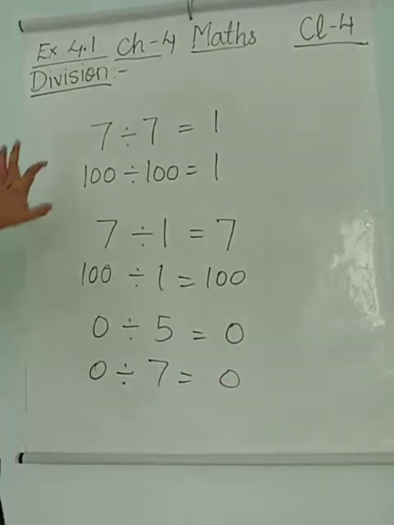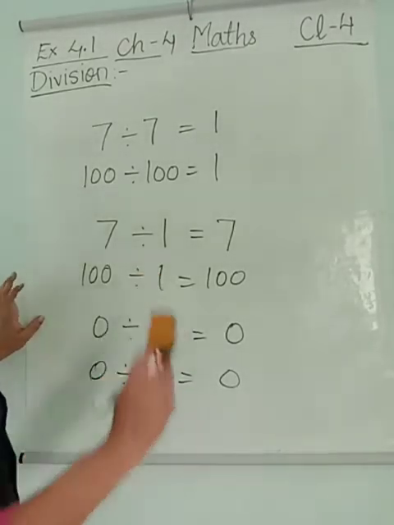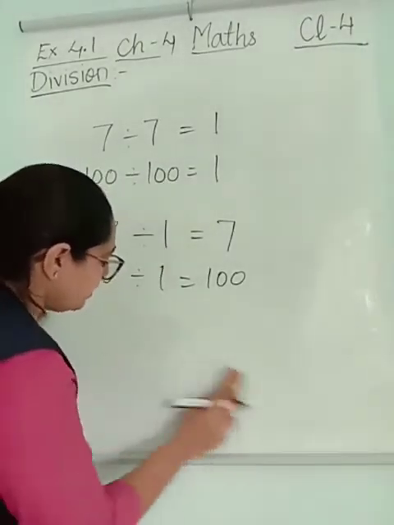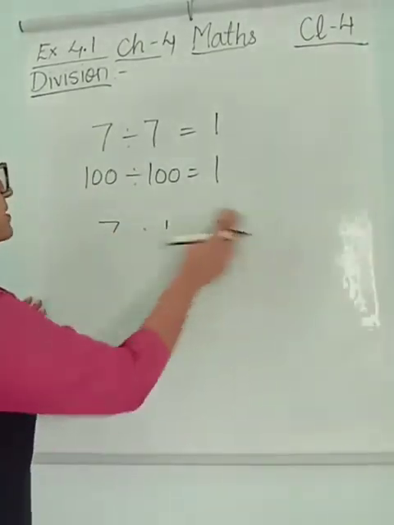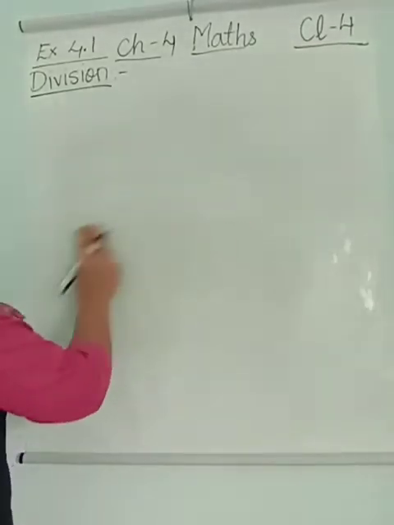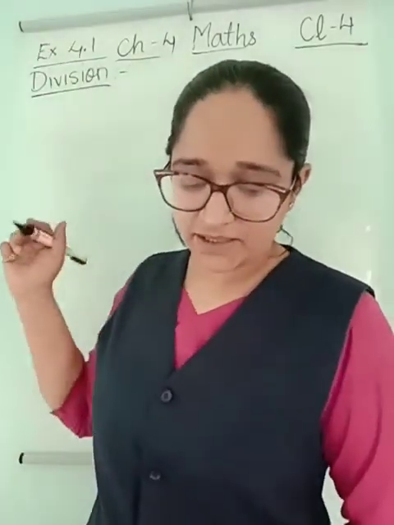So these are the 3 properties of division. You have to keep them in mind. Now after seeing these properties, we are going to solve exercise 4.1 here, based on the properties of division which we have just seen.